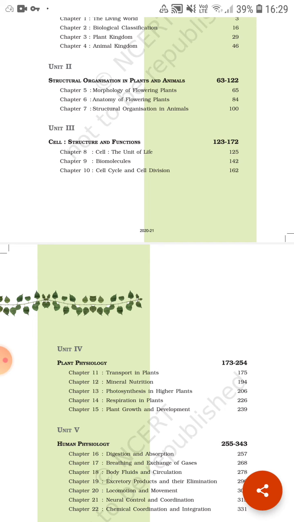In chapter 9 we will cover biomolecules, the molecular basis of all living beings, what exactly the living beings are made up of, or you can say what type of molecules are present within the living beings. In chapter 10 we will cover how a cell reproduces and how division within a parent cell takes place to change it into 2 daughter cells. So in chapter 10 we will cover cell cycle and cell division.